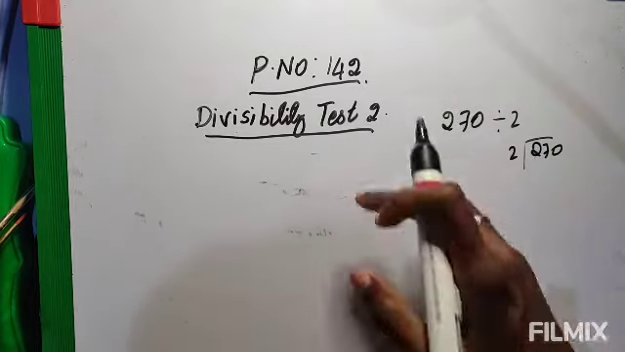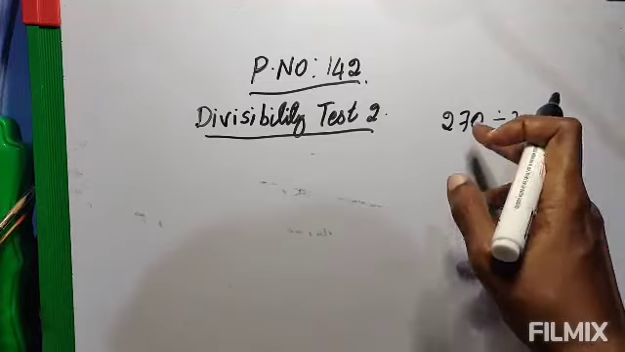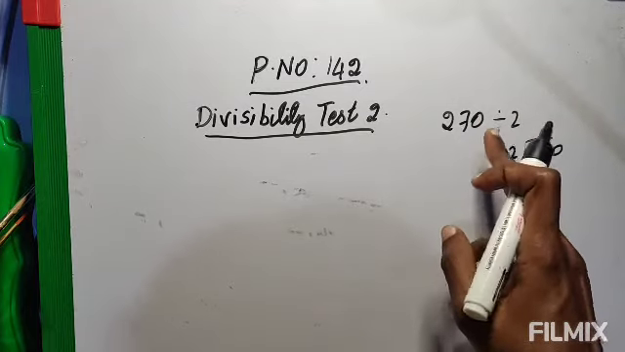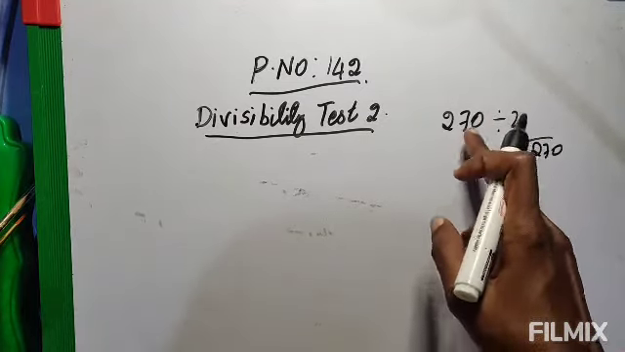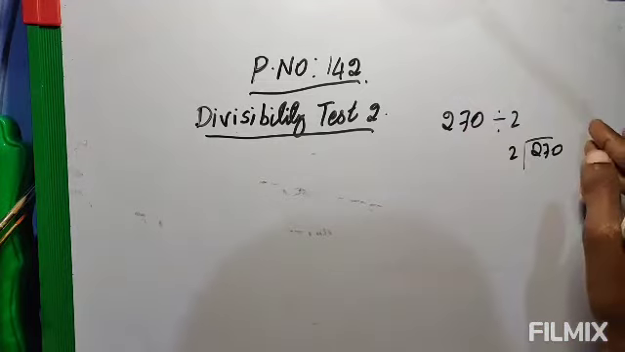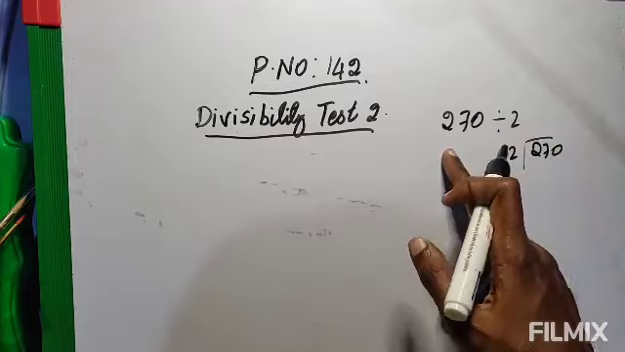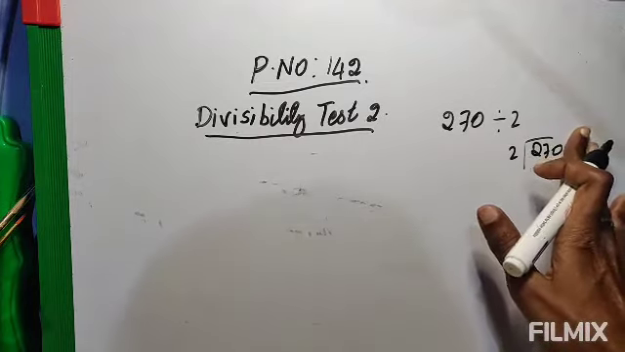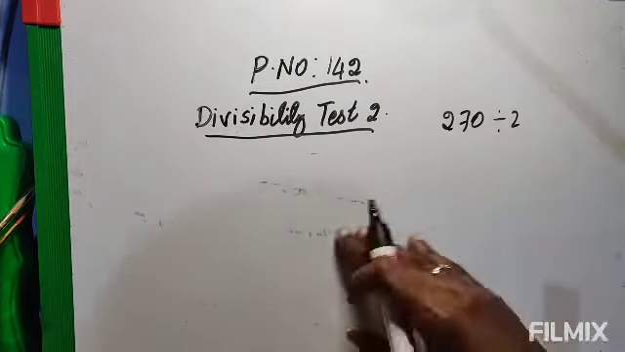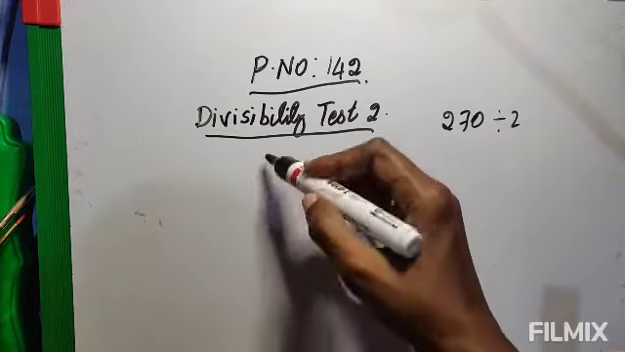For that only, some tests are there. You will do that test on this number. If it passes that test, then the number is divisible. If it does not satisfy the test, then it is not divisible. Okay, so let's do the divisibility test.